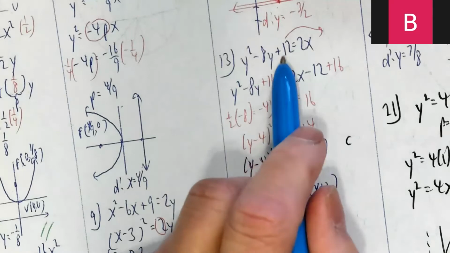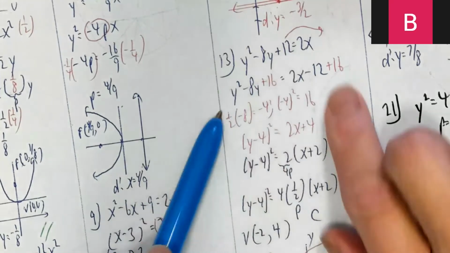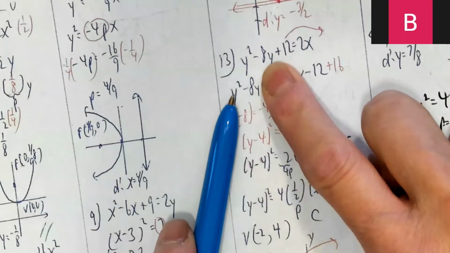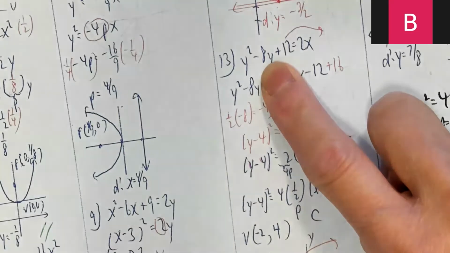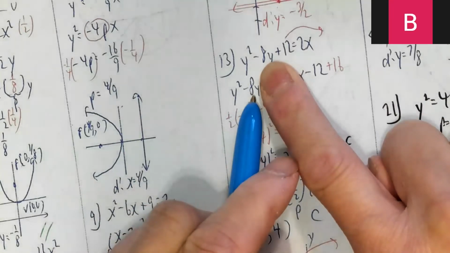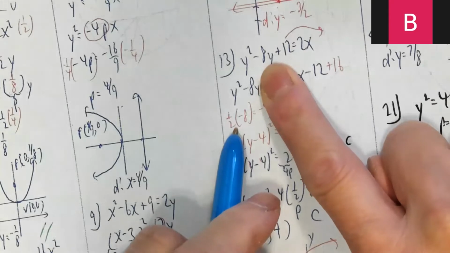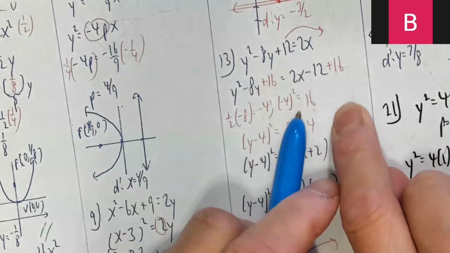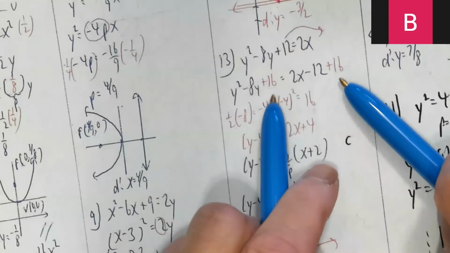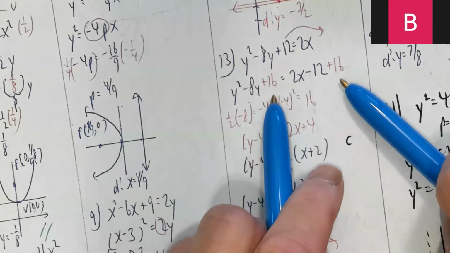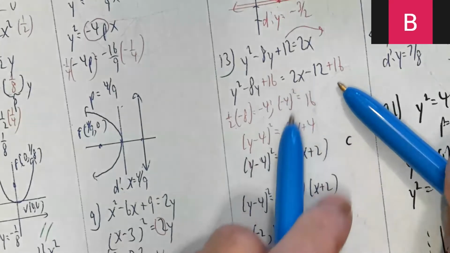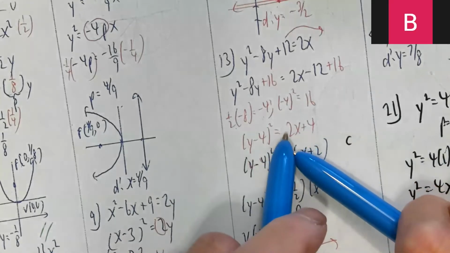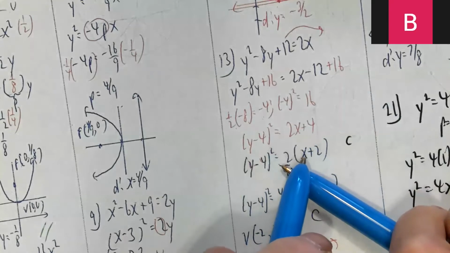All right, y squared minus 8y plus 12 equals 2x. So I move the 12 over. Okay, and then again, I complete the square on the y squared minus 8y. So take half the coefficient of y, square it. So half of -8, -4. Square it, 16. In red here, add that 16 to both sides. So the right side is now 2x plus 4. This factors into y minus 4 squared. Factor out the 2 here, 2 parentheses x plus 2.